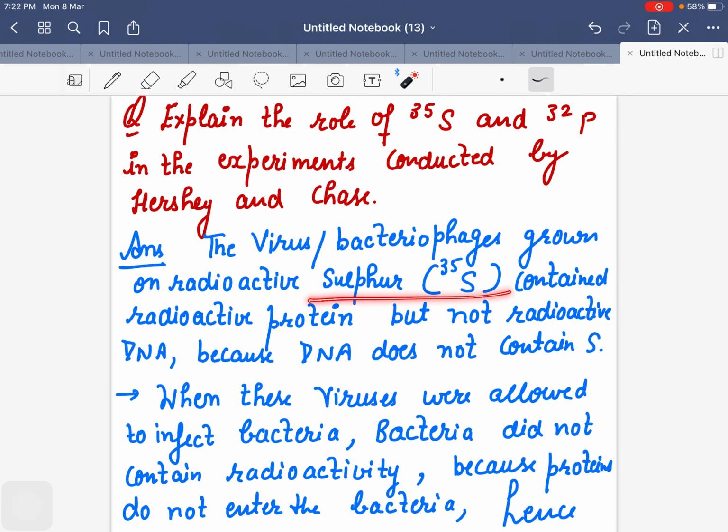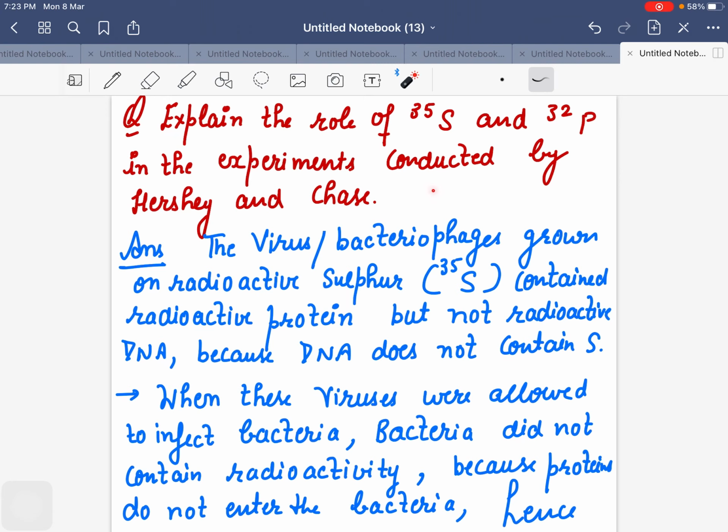The viruses that were grown on radioactive sulfur contained radioactive protein. Listen carefully: the viruses which were grown on the radioactive sulfur medium, their proteins were radioactive, their DNA was not radioactive. So why were we using sulfur? Because we wanted to know who is our genetic material.